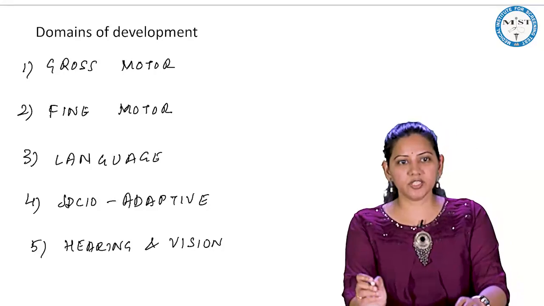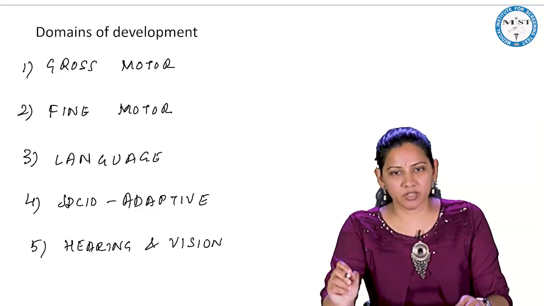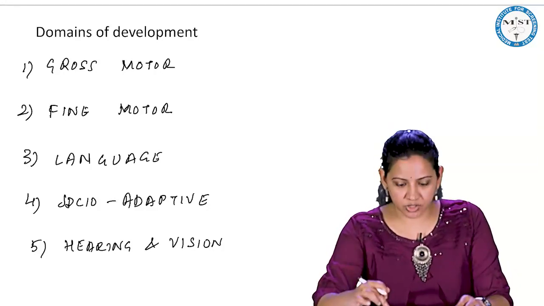So, these are the important domains of the development. Let us see each one by one.